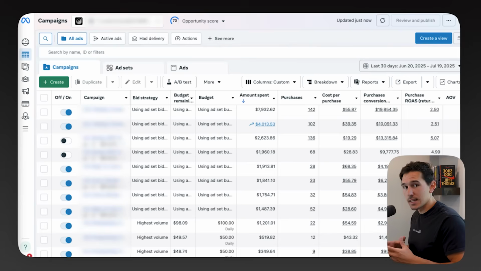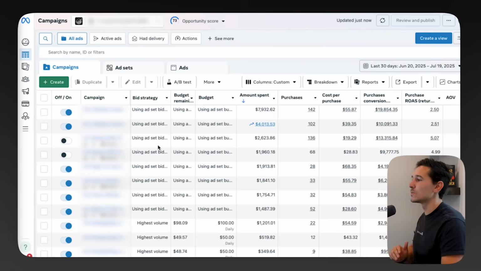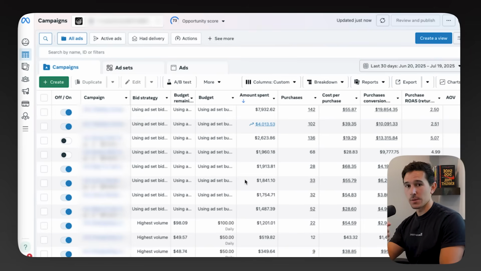Next thing I notice here is that looking through each of these campaigns, there's no graduation system. So they have literally no way in this ad account to take the top performing ads and promote them into a scaling campaign. It is so critical these days to have a scaling campaign in your account. And the way that I can identify this without even looking into the ad sets is because A, we don't have CBO, which I already mentioned, and B, we don't actually have a single campaign that's dominant in spend.